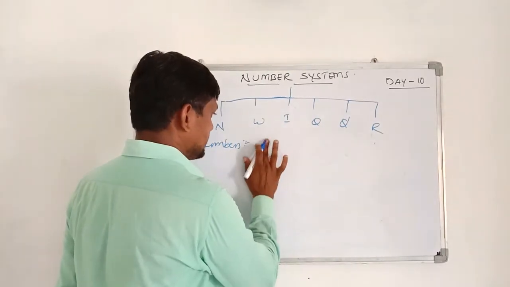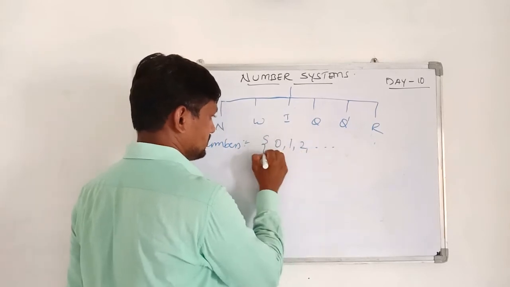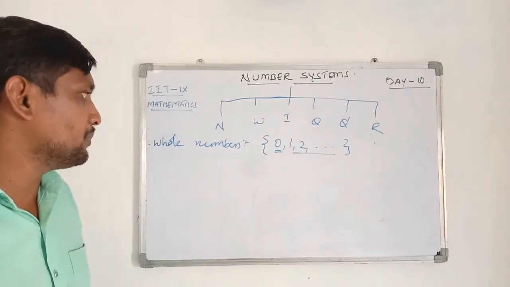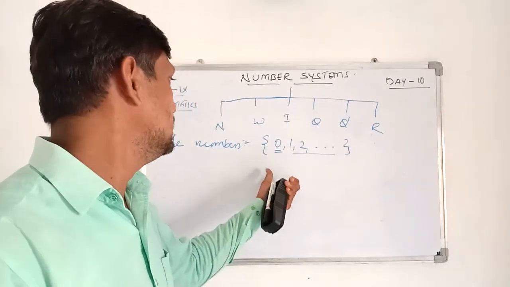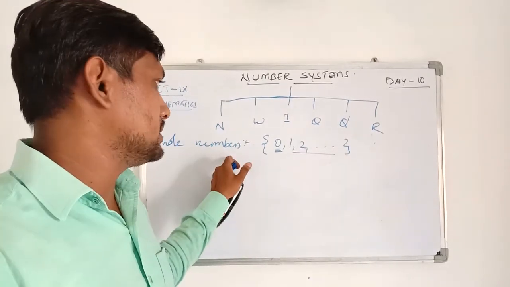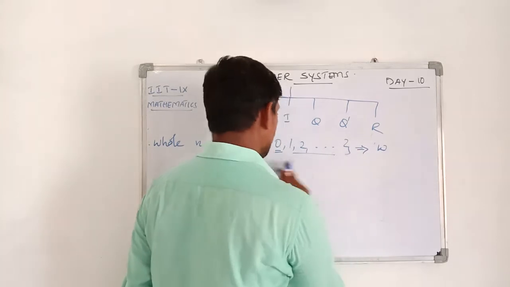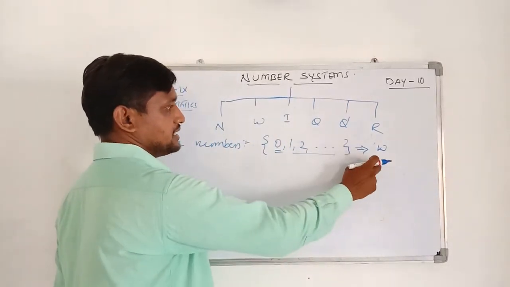So here, for example, I'm starting with 0, 1, 2, and so on. So here the starting number is 0 and the remaining are all natural numbers. The combination of natural numbers including 0 are called whole numbers. These whole numbers are represented with capital W. Capital W equals the set of 0, 1, 2, 3, and so on.